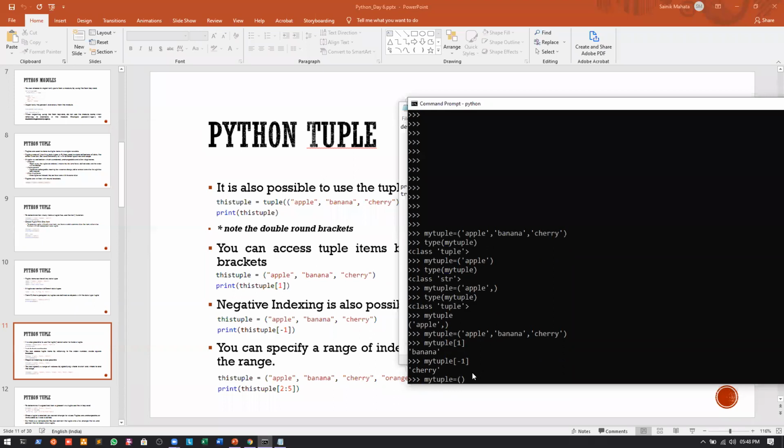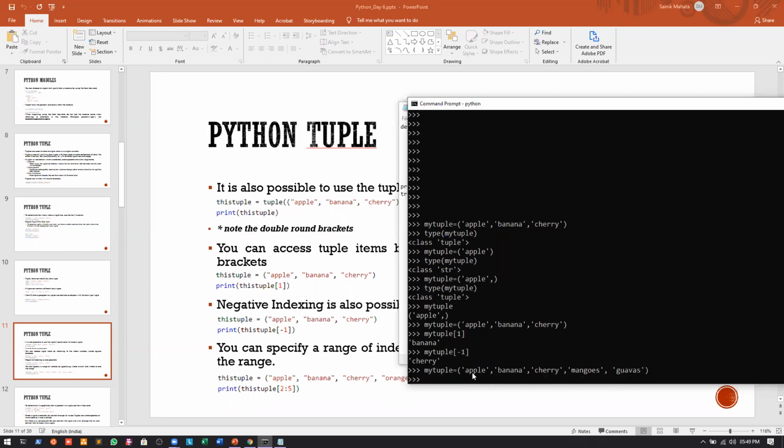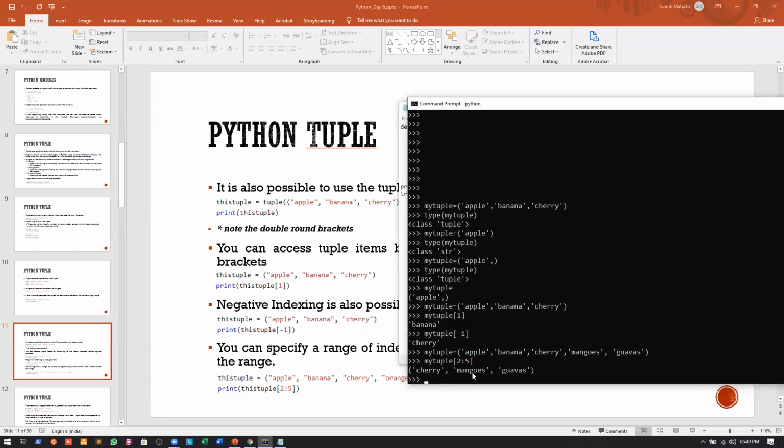Let us add mangoes, because mangoes are in season, and guavas. Now I can write my tuple of 2 to 5, counting 0, 1, 2, 3, 4. If I print this, you can see that we are printing the last 3 items.